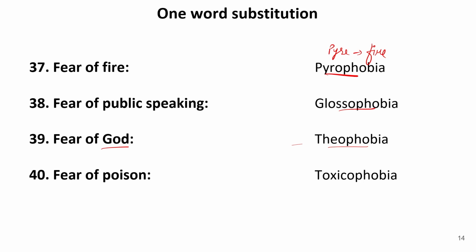So when we are in fear of getting poisoned, and for poison we use the word toxic. You must have heard this word many times. Now, toxic, and from this word we can have toxicophobia. So toxicophobia refers to fear of poison or fear of being poisoned. Now let us move to the next.